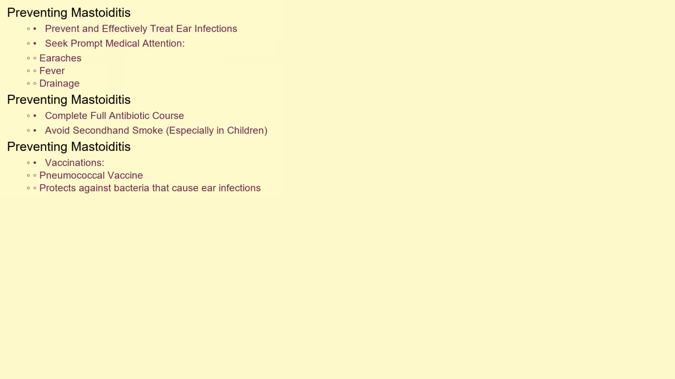Preventing mastoiditis starts with preventing and effectively treating ear infections. This includes seeking prompt medical attention for ear pain, fever, or drainage from the ear. Completing the full course of antibiotics prescribed by your doctor is crucial, even if you start feeling better. Avoiding exposure to secondhand smoke can also help reduce the risk of ear infections in children. Vaccinations, such as the pneumococcal vaccine, can help protect against some of the bacteria that cause ear infections.